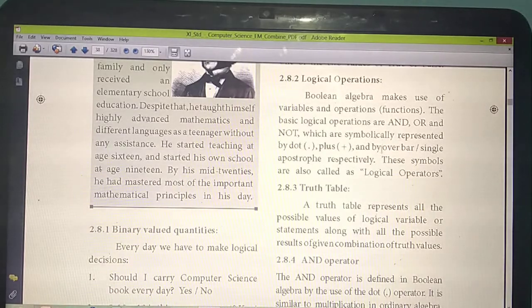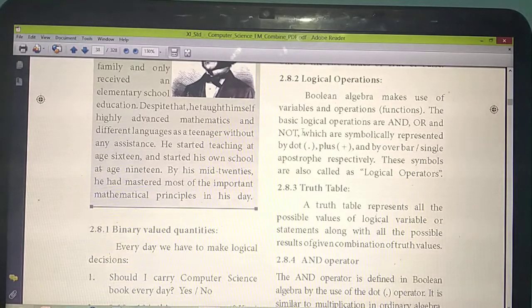So how many logical operations are there? Totally 3. What are they? AND, OR, and NOT. Okay. So the same thing you are going to define using symbols. Normally in maths, plus means sum, minus means subtraction, into means multiplication, slash means division. That we know.